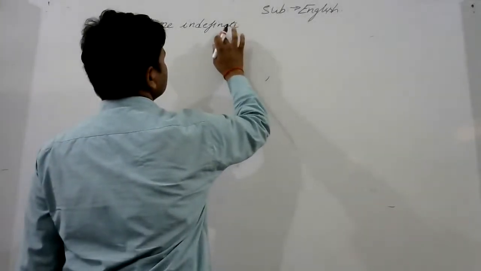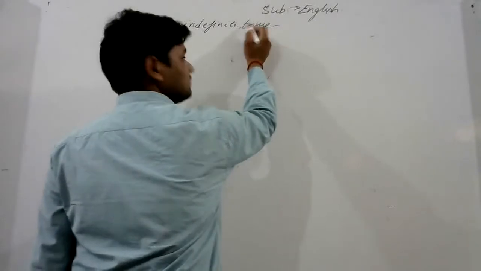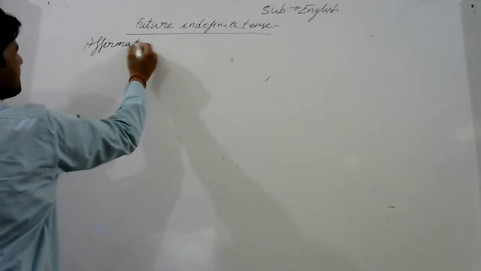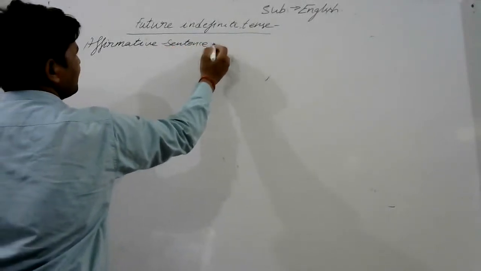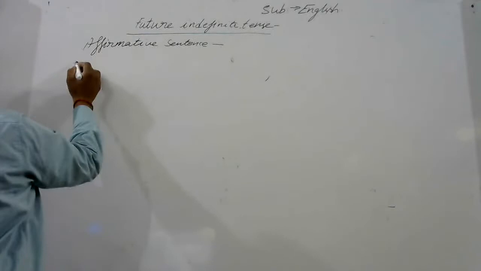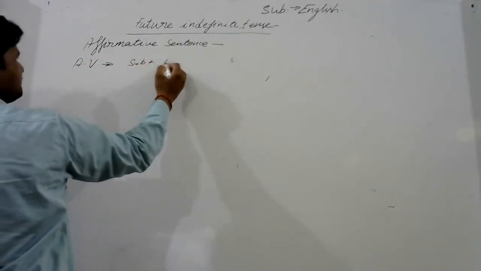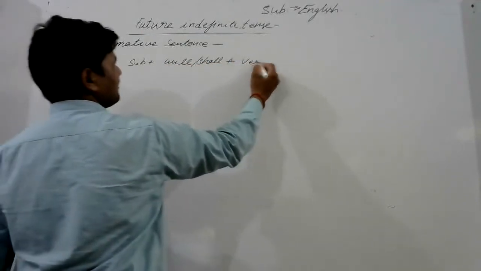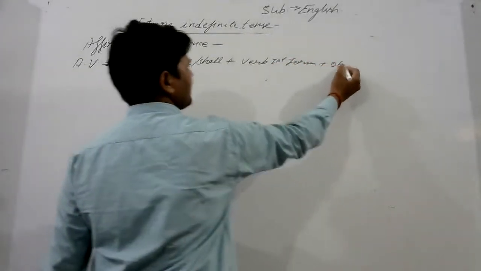Indefinite tense. Affirmative sentence. At first, rule of active voice: subject, will or shall, verb first form, object.